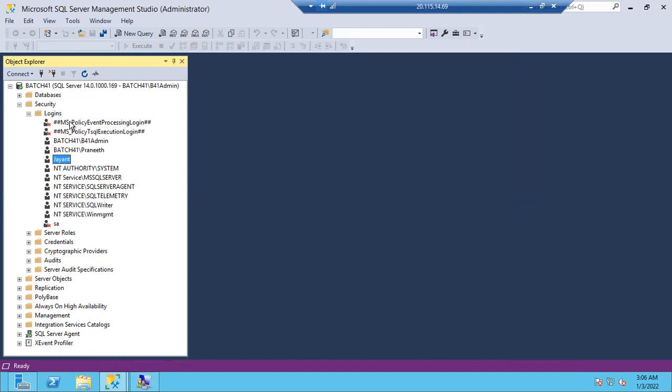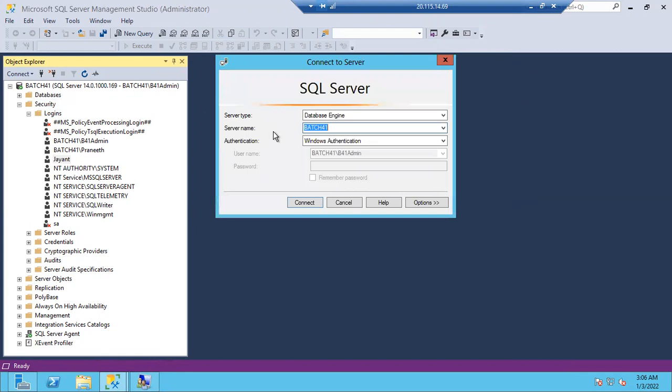Clear, guys? Now Jayant wants to connect. How can Jayant connect now? Click the Connect button. Now you have to choose SQL Server authentication, as Jayant is a SQL authentication login. What is the username? Jayant. What is the password? While creating this Jayant login, I gave one password. That password I am giving. Now if I click connect, am I able to connect, guys? Can I connect now, or will I get an error?